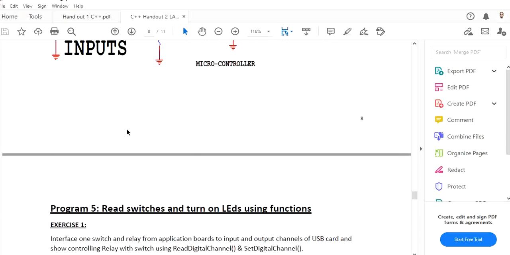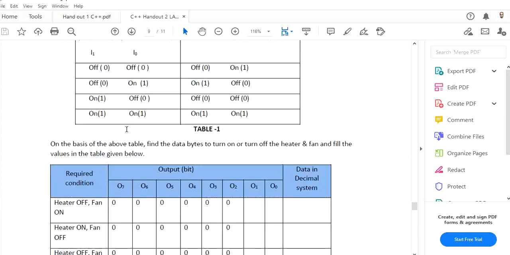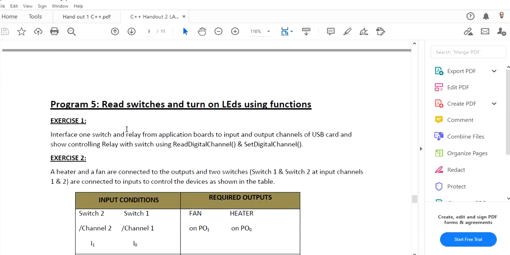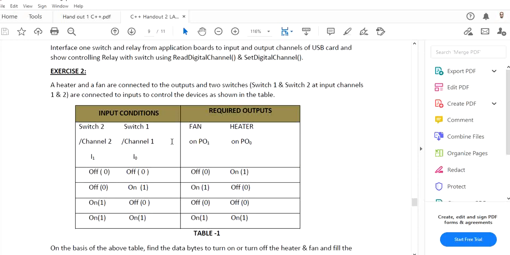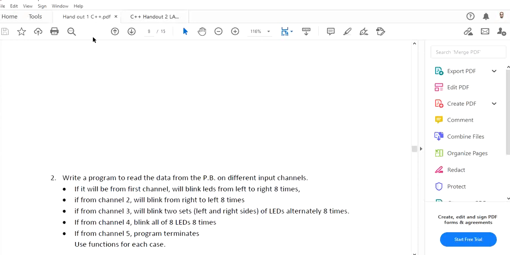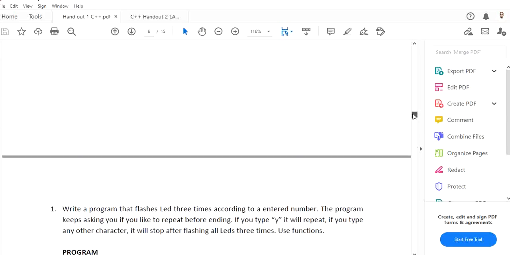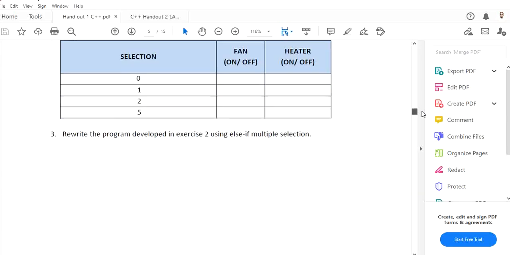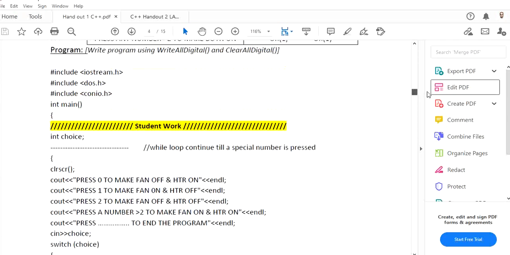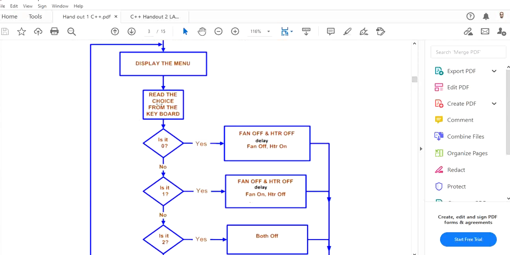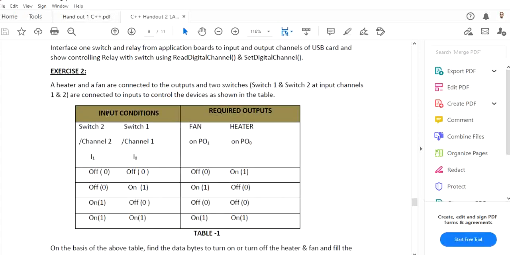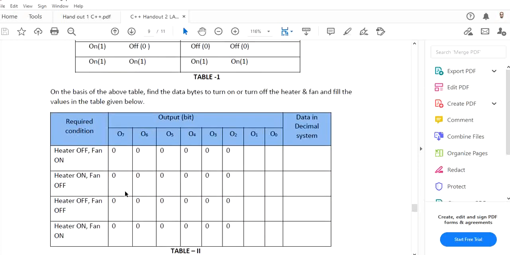And after that we have the input. I told you we use read digital channel or read all digital for the inputs. Now if you remember, this program you have done in the last class, but in that program we were taking the input from the keyboard. But here it is telling you input from the channels, input channels, not the keyboard.